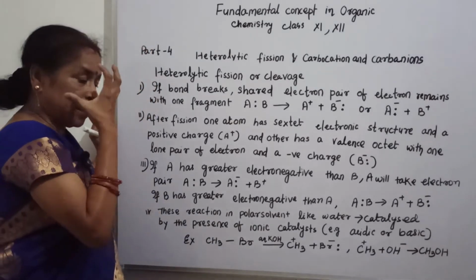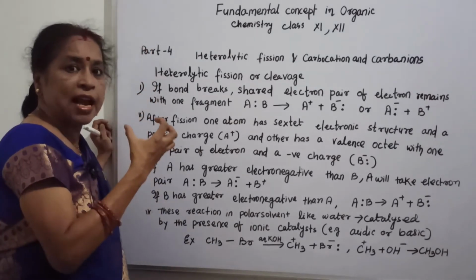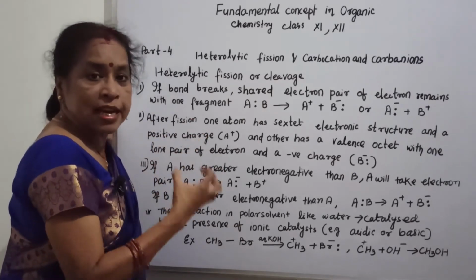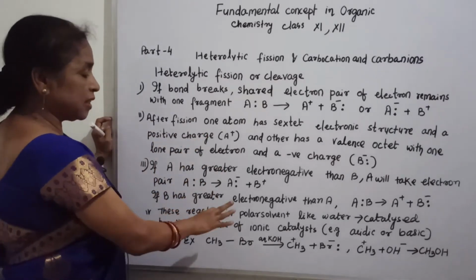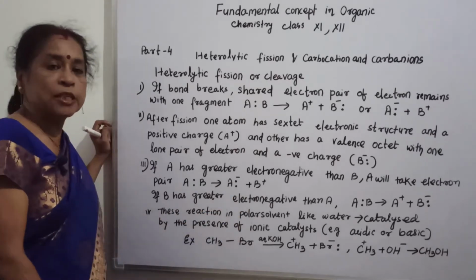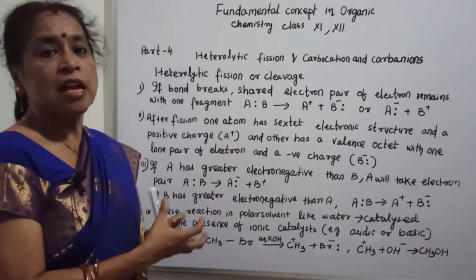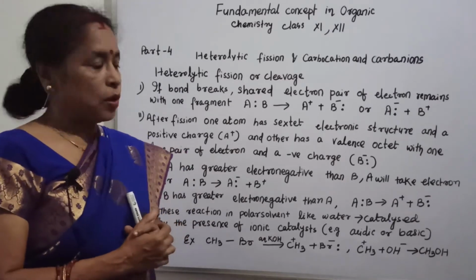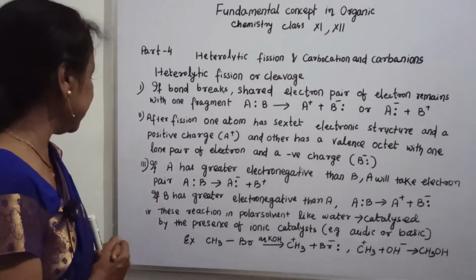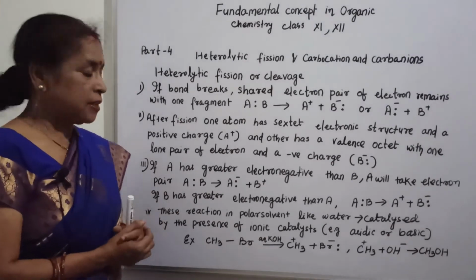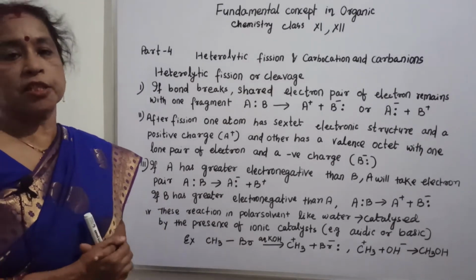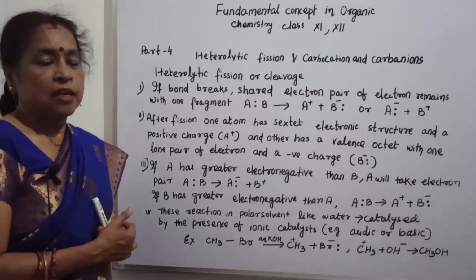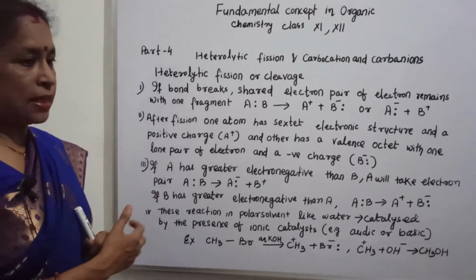Then the question is where heterolytic fission takes place, where this type of reaction occurs. This reaction occurs in a polar solvent. What is a polar solvent? When there are positive and negative charges, generally water is the main polar solvent. It is also catalyzed by the presence of an ionic catalyst, that means acidic or basic, just like KOH, that is basic.